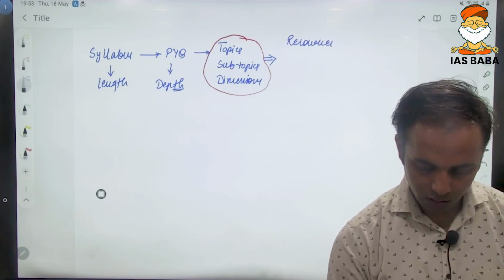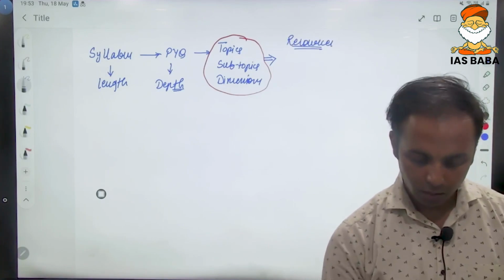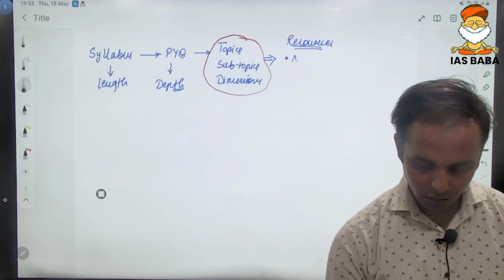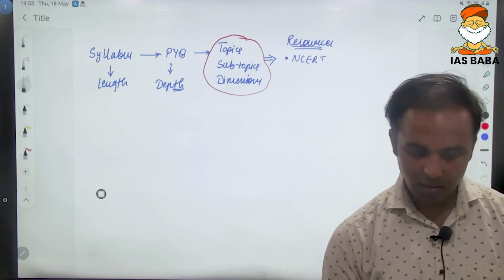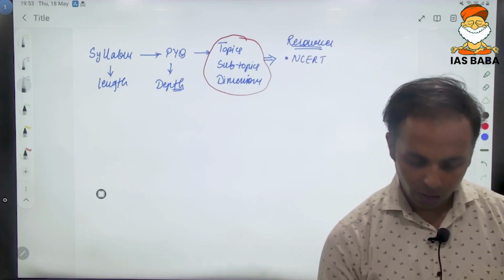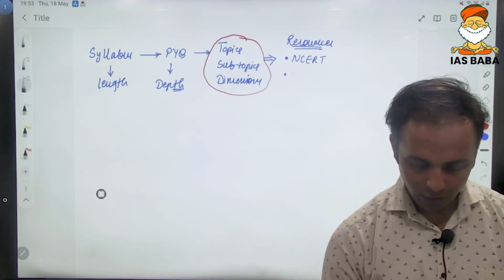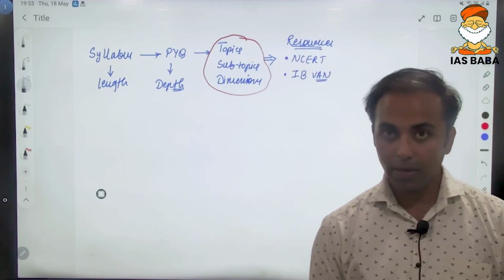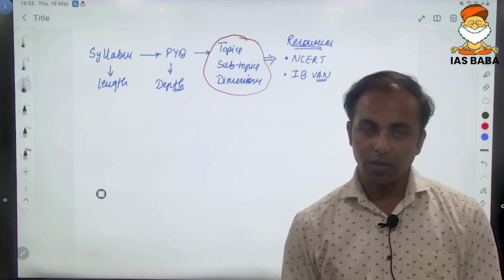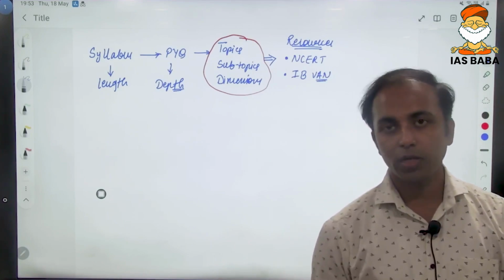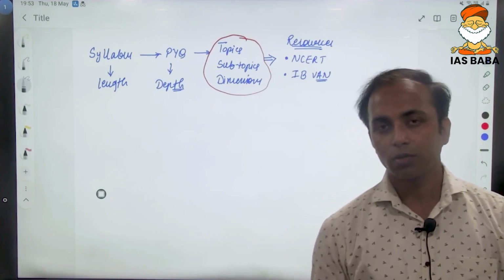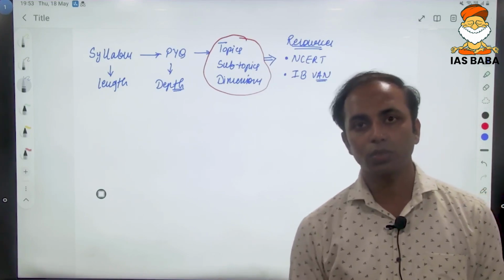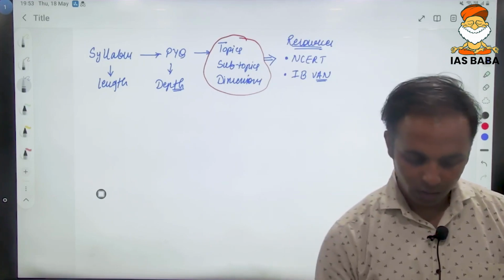The resources are left to you, but always refer to authentic resources. For basics, you can refer to the NCERT. Then you can refer to IS Baba value added notes, which are prepared in a similar manner, wherein by studying them you can solve a lot of questions on prelims and mains directly.